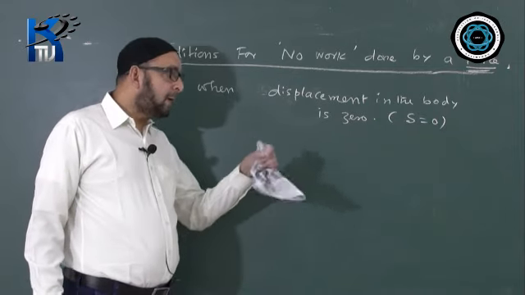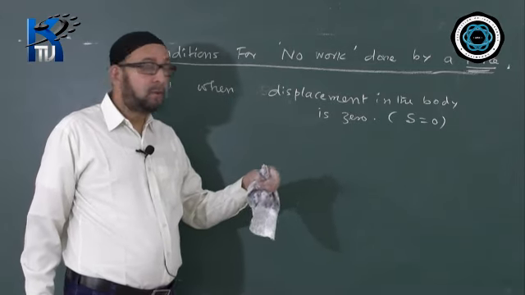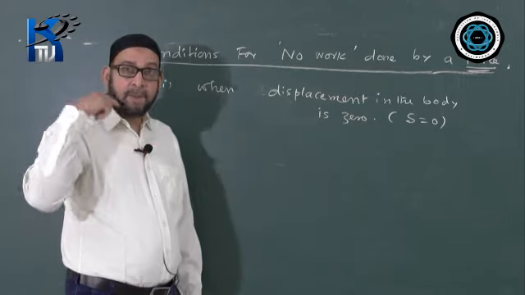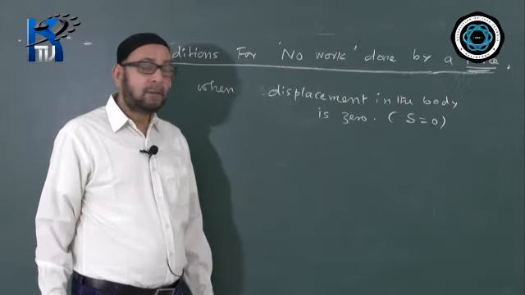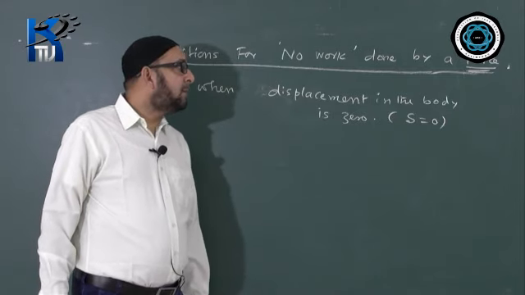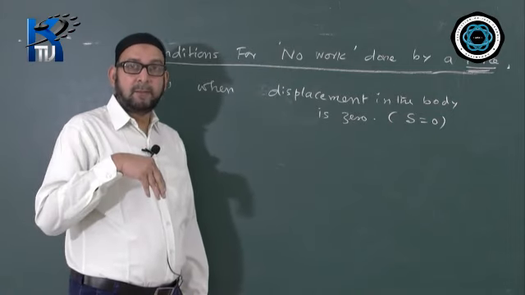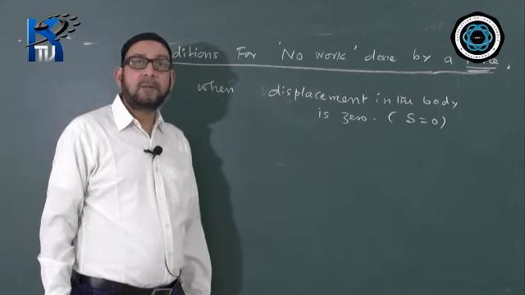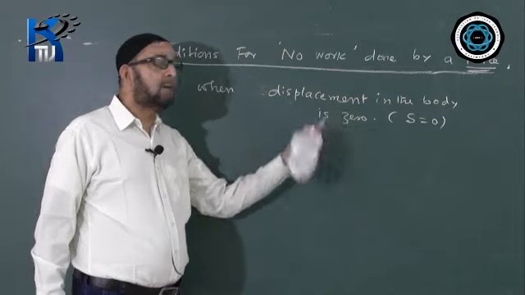A person moving from one point and again returning back to the same point, does he do work? The answer is no, because the displacement is 0. One year in ICC they had given this question: an athlete is taking one complete round in a circular path. When he completes one round, what is the work done by him? The answer is 0, because the displacement is back to the same point. Another example you can take: suppose you go from here to Siliguri and again return back to your own place from where you started. Is work done? The answer is no, because you are going and coming back to the same point. So the displacement is 0, so work done is also 0.